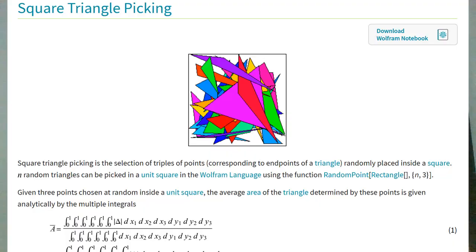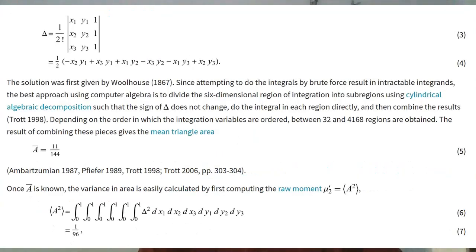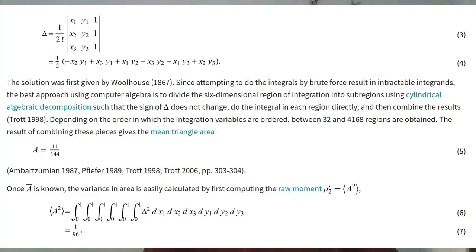Square triangle picking is the selection of triples of points corresponding to endpoints of a triangle randomly placed in a square. That's what this question is all about. The solution was first given by Wolfram, since attempting to do the integrals by brute force results in intractable integrals. The best approach using computer algebra is to divide the 6-dimensional region of integration into subregions using cylindrical algebraic decomposition.